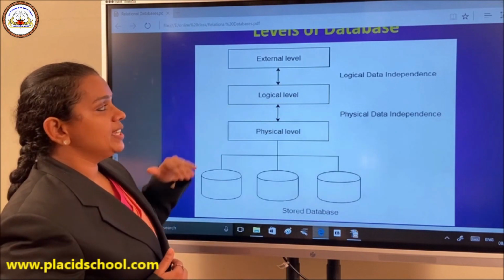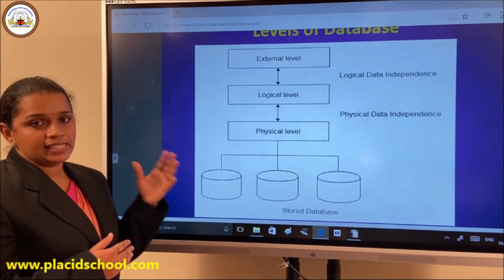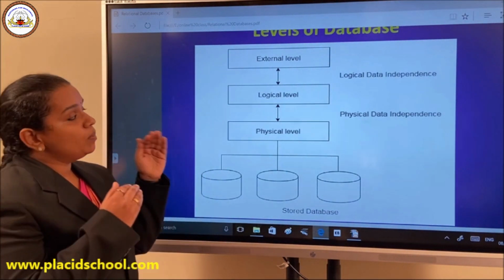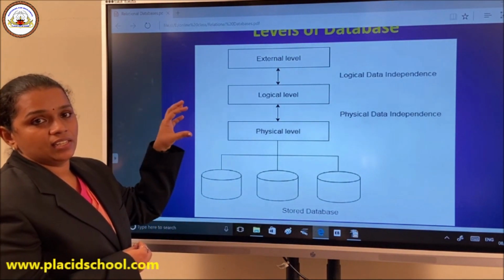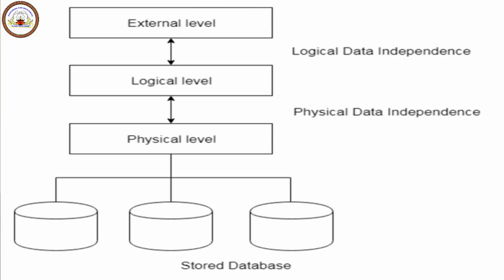Then comes logical level. In logical level, we decide how much amount of byte of memory should be reserved for a particular data to be entered. In simple terms, for a name, if you want 25 characters to save in that particular name, you would decide it in your logical level.